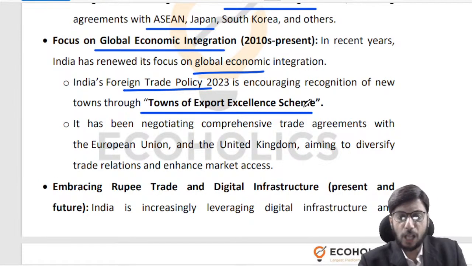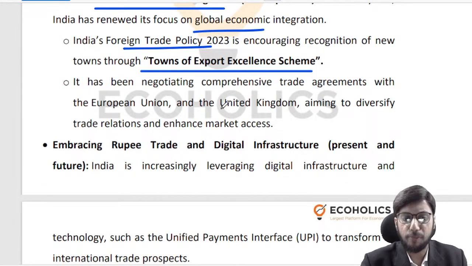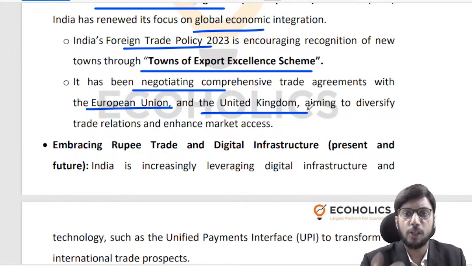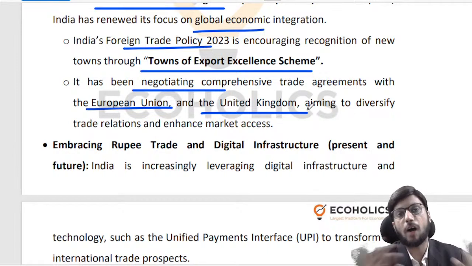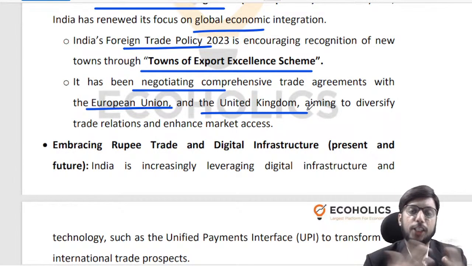Okay, so towns of export excellence scheme, we have been negotiating a lot of free trade agreements with European Union and United Kingdom. So when I went to European Union, when I went to Spain as a part of my MBA at IIM Calcutta recently, over there they have this attitude that okay, how will India be able to negotiate with us, right? We have a lot of experience of negotiating a lot of free trade agreements, we have a lot of power in our hands, right?